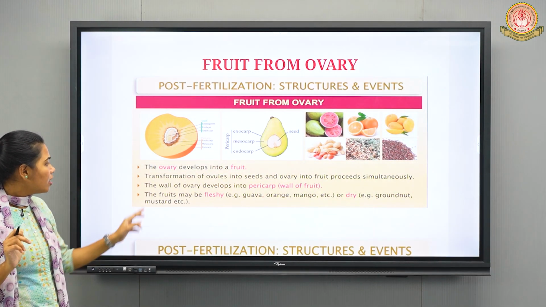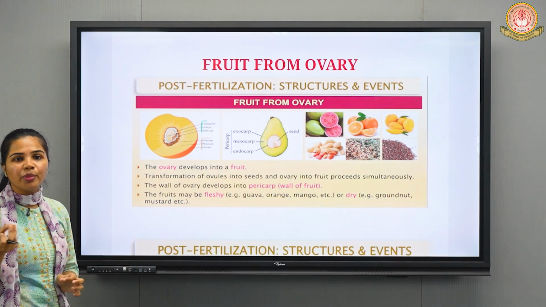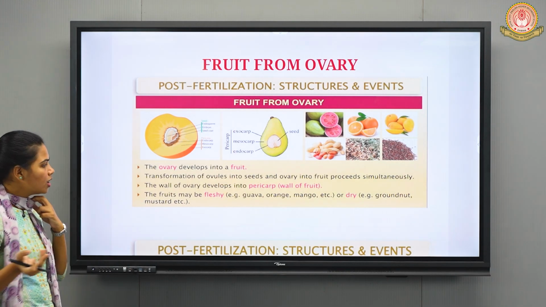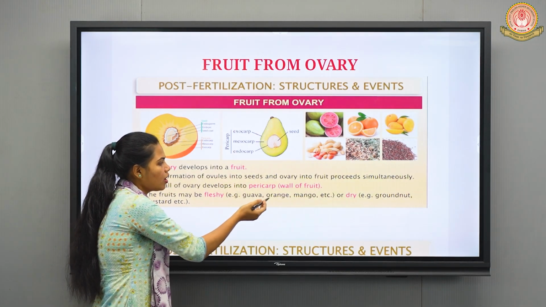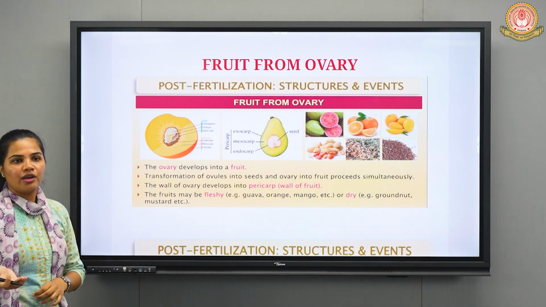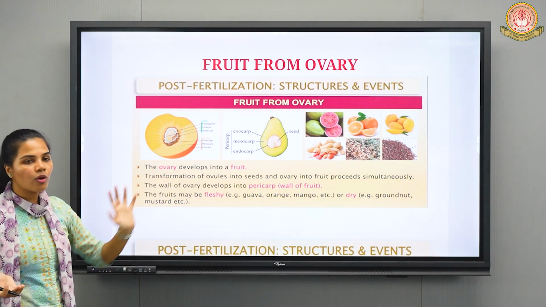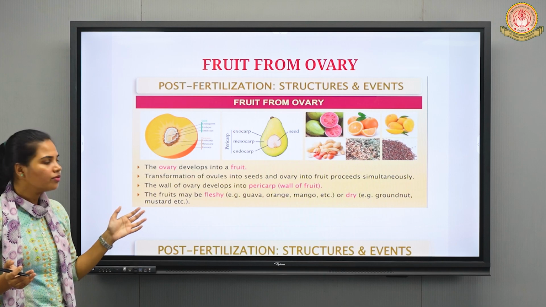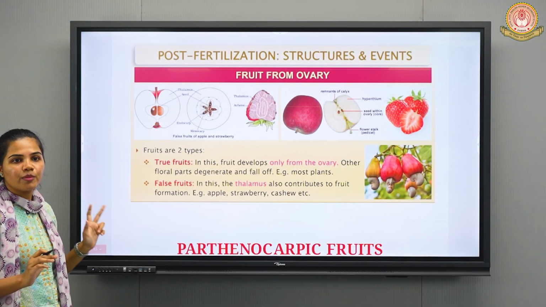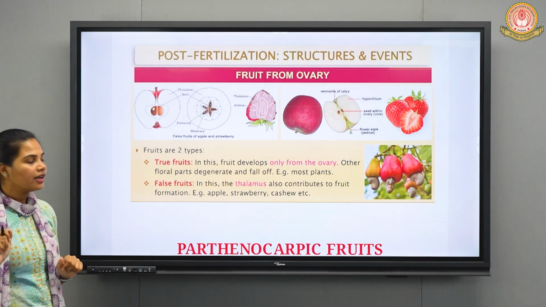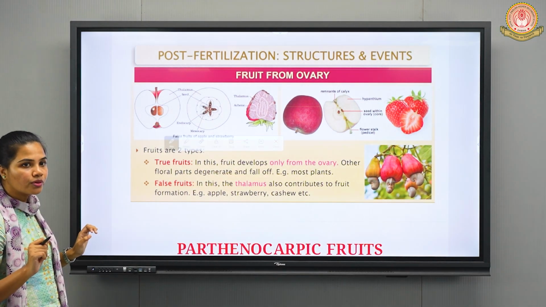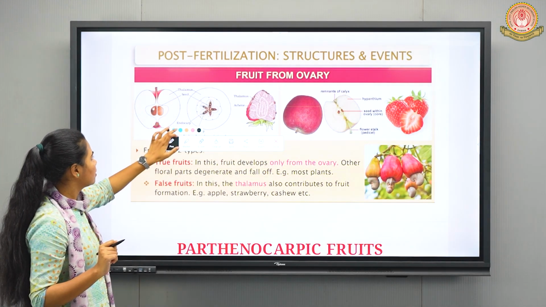Next, fruits may be fleshy, obviously pulpy. This is a common characteristic of fruit, for example in guava, orange, mangoes, etc. Or it can also be dry, for example mustard, groundnut, etc. Next, we will discuss the types of fruits. There are basically two types of fruits: true fruits and false fruits.